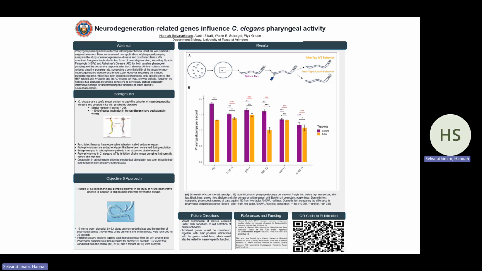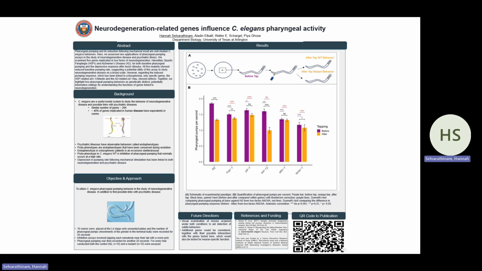Conversely, we found that the AD-linked CEL12 mutants behaved as wild-type both in trend and degree of pharyngeal pumping response. Interestingly, while the AD-related HOP1 and HSP-related spastin mutants showed reduced pumping rates after tap as in wild-type, the startle response of CEL12 mutants specifically was as large as wild-type, even though the basal pumping rate was smaller, whereas for all other mutants, both the basal pumping rate and startle response rate were smaller than compared to wild-type.